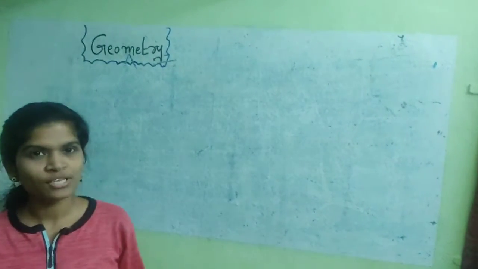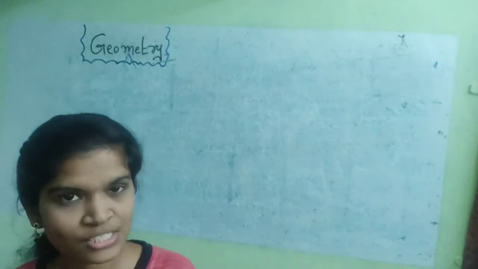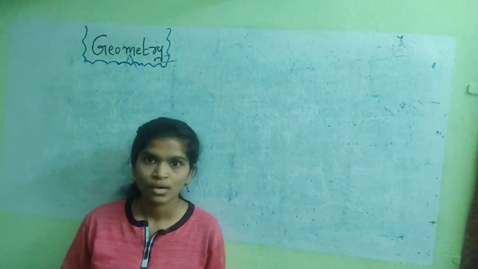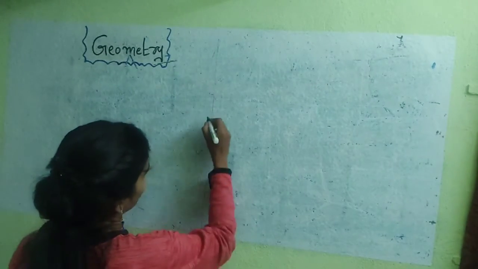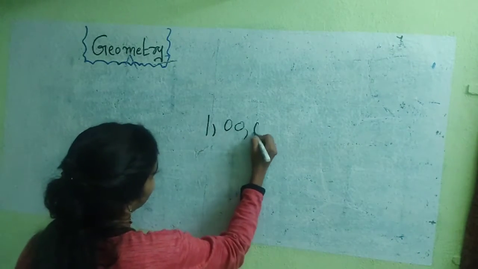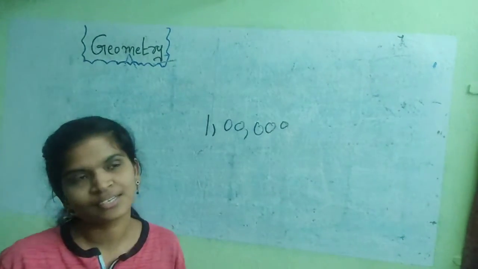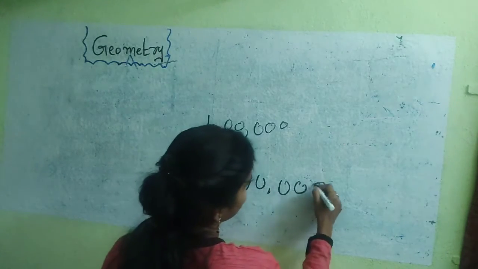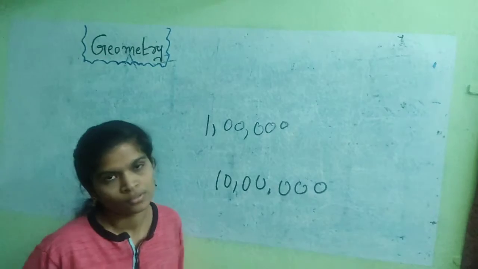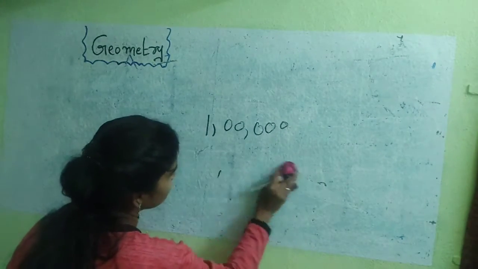Today we are discussing the geometry concept. So what is geometry? Can you say about the cost of building construction? The amount is a lot. Like this, 1 lakh, 5 years ago this was the cost, and now 10 lakhs, 1 crore, 1 million, 1 trillion. So the cost of construction goes like this.